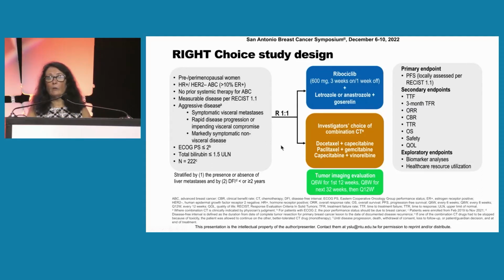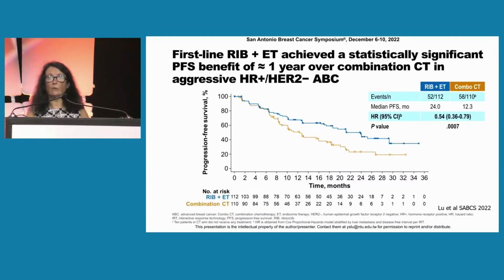And they got randomized to doublet chemotherapy, so you can see the different regimens shown here, or ribociclib with a non-steroidal aromatase inhibitor and goserelin. Patients were imaged more often than usual, every 6 weeks, because of this aggressive disease that they had. And it is a randomized phase 2 study, so not a huge number, not the number of patients that we typically see in a phase 3 study.